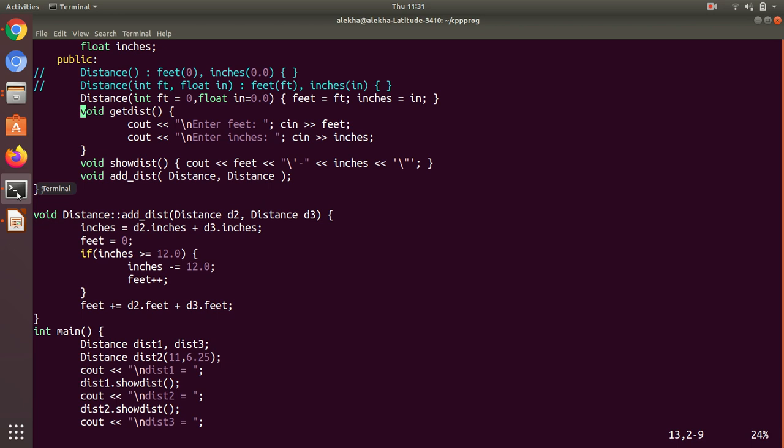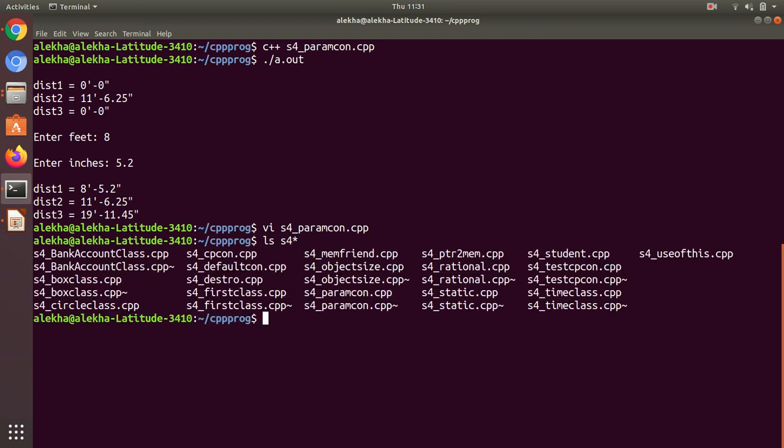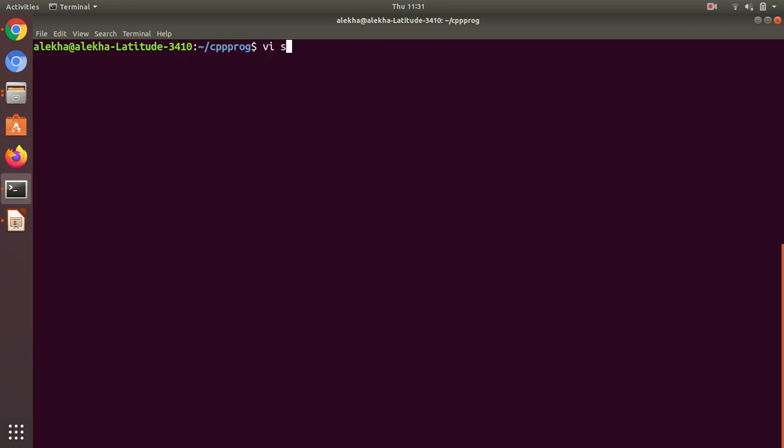And coming to the demonstration of destructors. I think we should have named it destructor. Yes, we have destruct. So the program is this.